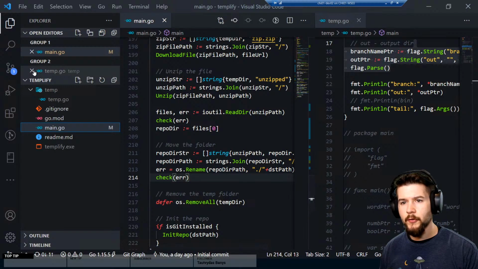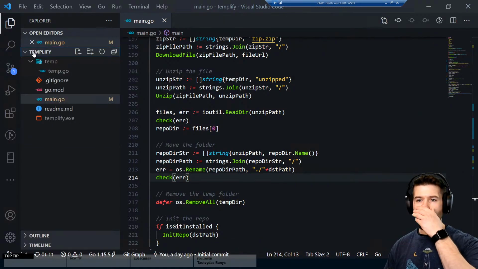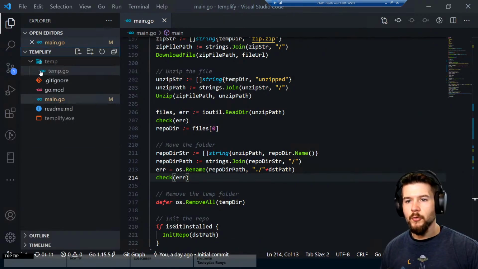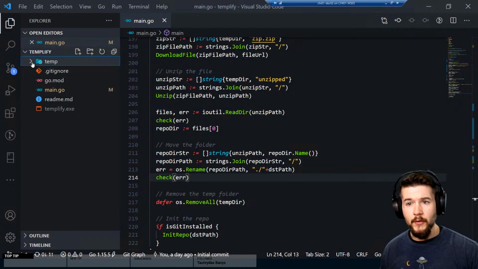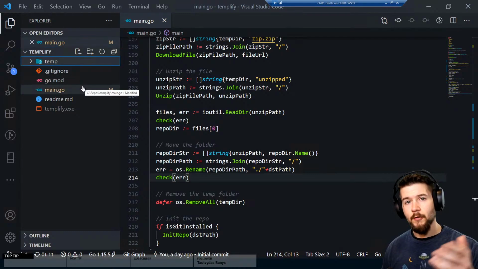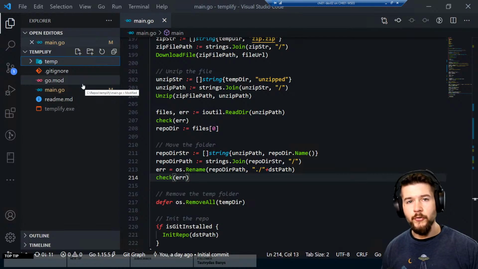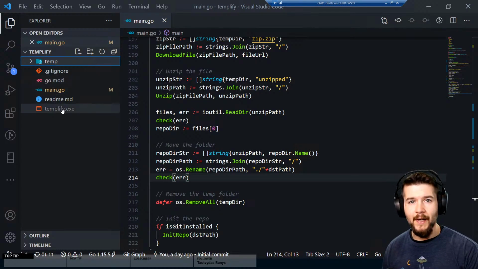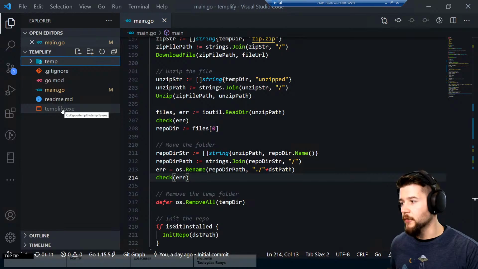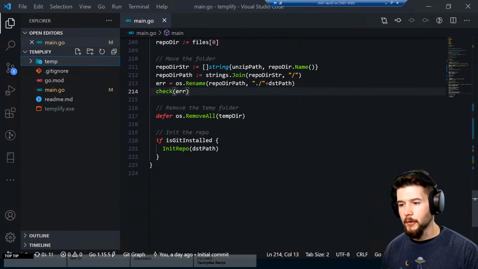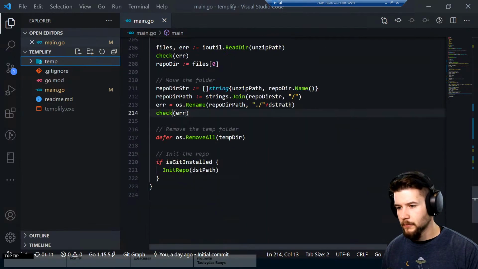So again, for those of you who have joined in since, what this tool does is it lets you use any GitHub repository as a template for a project. The idea is, instead of forking a project and downloading it to your computer with all that extra stuff, the tool just downloads the zip folder version of whatever branch you're on, and then extracts it into whatever folder you want on your computer to initialize your new project. Oh, and then Git will initialize it. So it's pretty cool for a small little single file CLI tool.